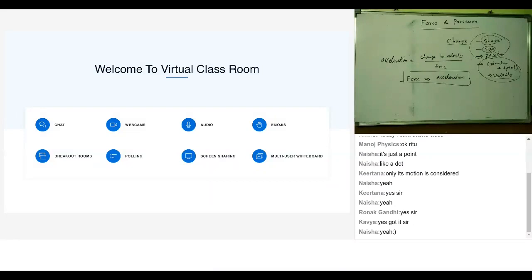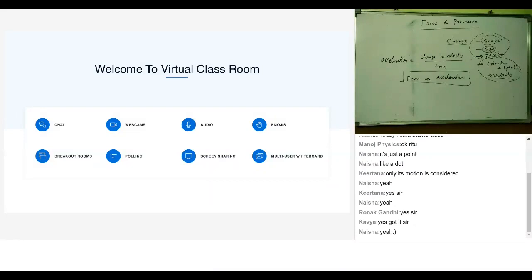A point object is an object whose dimensions are very small compared to the displacement. Whenever the dimensions of the object are very small compared to the displacement, we call it a point object. So your point can be as big as a bus or as big as the Earth, or as small as a small dot put by a pen. All of you got it?